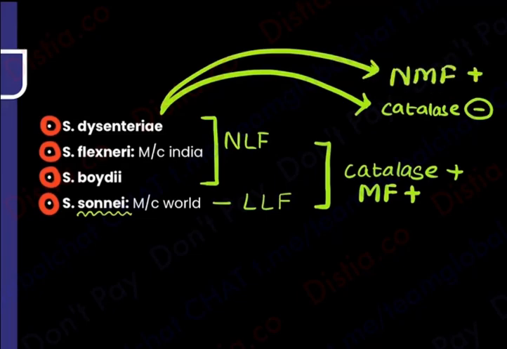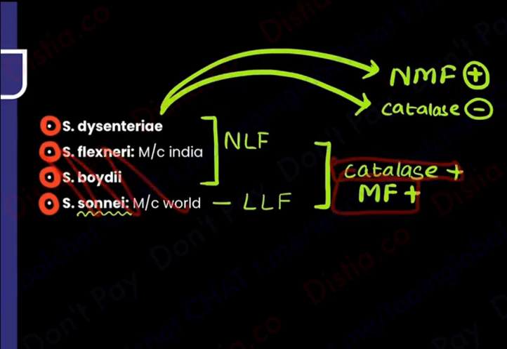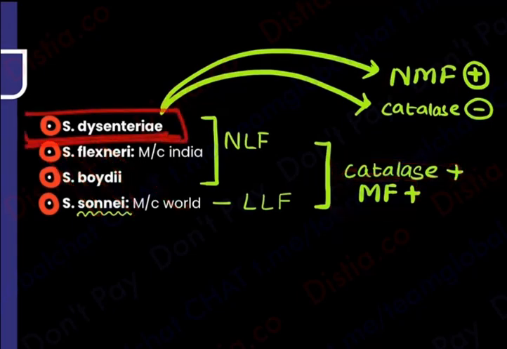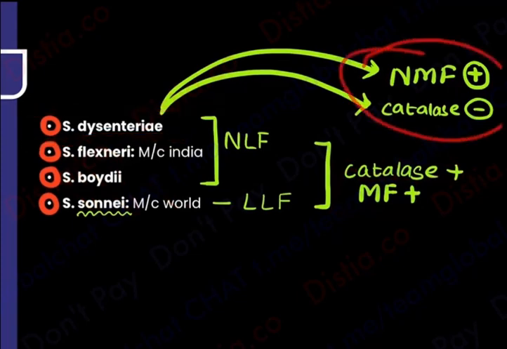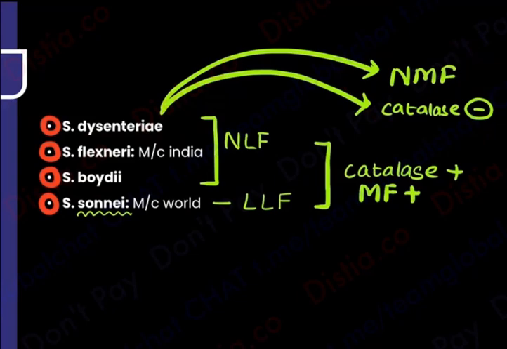any mannitol fermentation. So repeating once again, see, सबसे पहले lactose fermentation तो is sorted. All of them Ella, they don't show you lactose fermentation. But sonnei wakes up a little late and that is going to show you late lactose fermentation. Rest, remember, all of them are catalase positive and mannitol fermenters. But this Shigella dysenteriae, this has to cause dysentery. Na? This is a little different. This doesn't show any catalase positivity and you can say it is a non-mannitol fermenter.